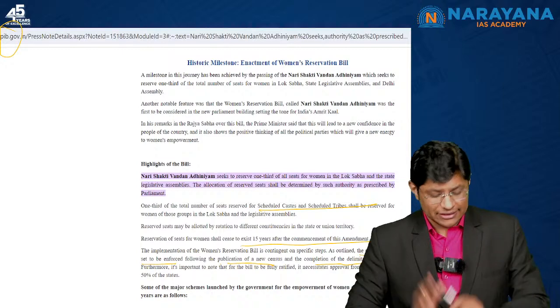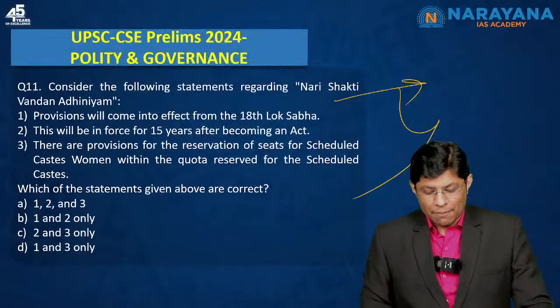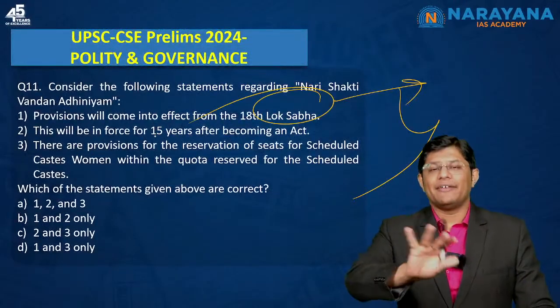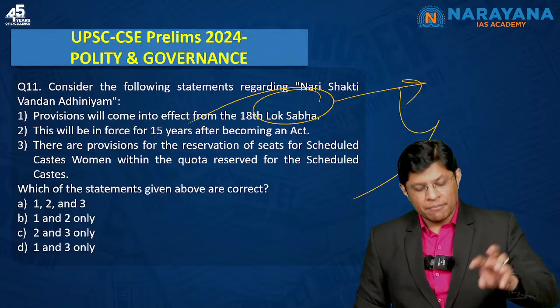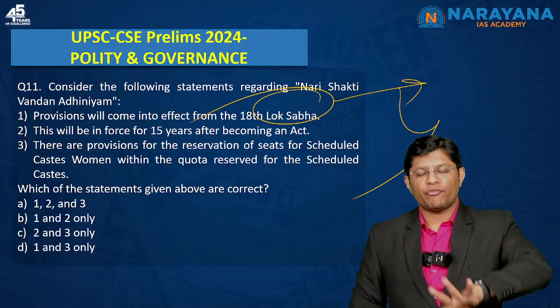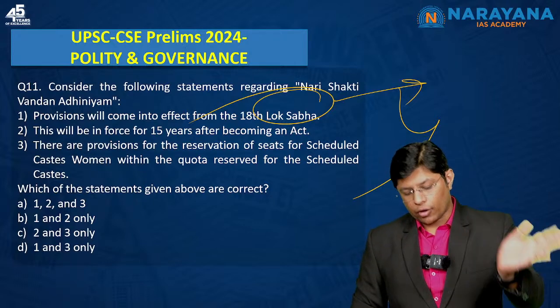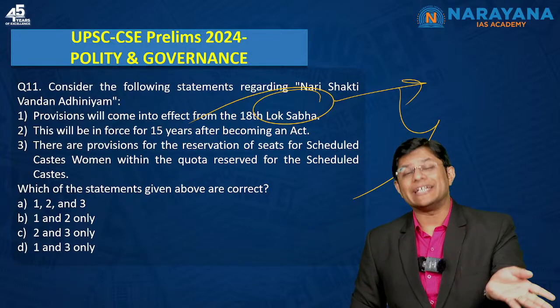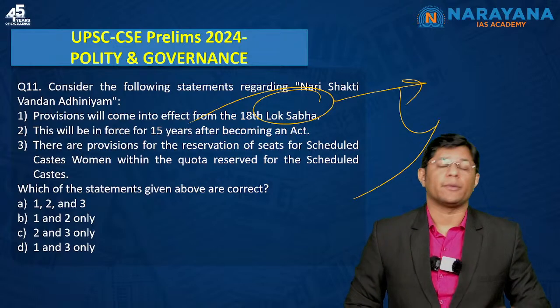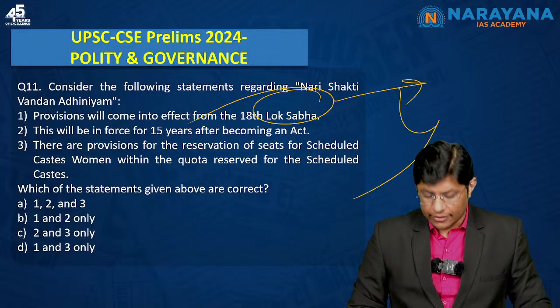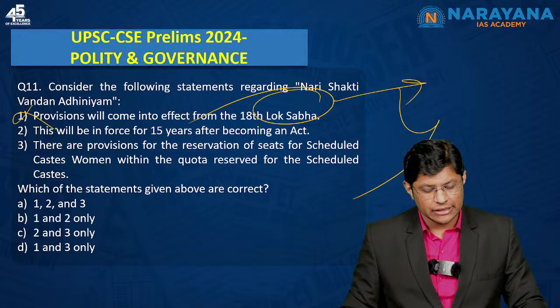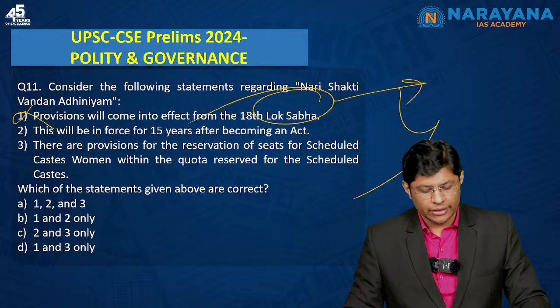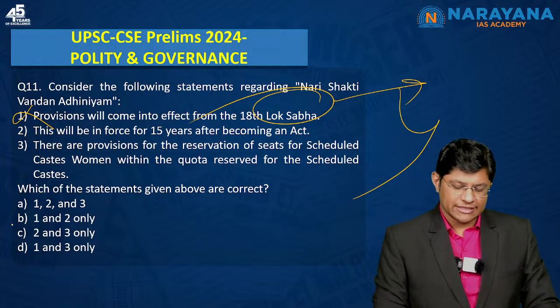That's the reason. By mentioning this 18th Lok Sabha, they just confused the statement, right? Had they mentioned the provision will come into effect from the census or the delimitation exercises, yes, the statement would have been correct. And thus, as they have mentioned 18th Lok Sabha, this statement is incorrect, which means statements 2 and 3, that is option C, seems to be the correct answer.